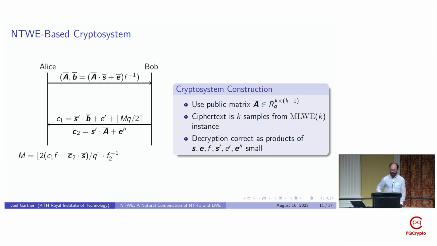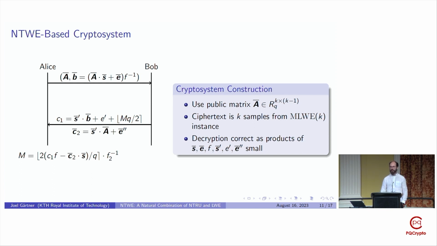And we also consider and construct an NTWE-based cryptosystem. In this cryptosystem, the public key essentially consists of an NTWE instance with a uniformly random A matrix that's k times k minus 1 dimensional.